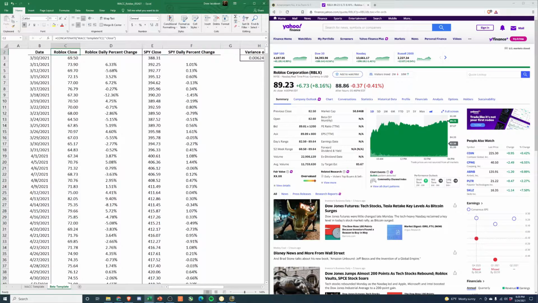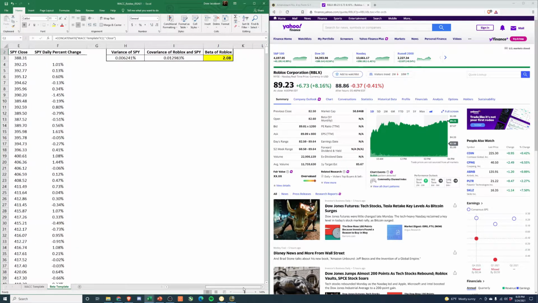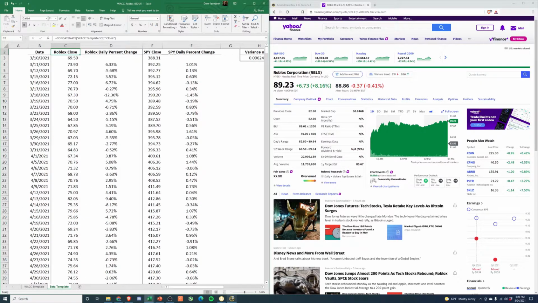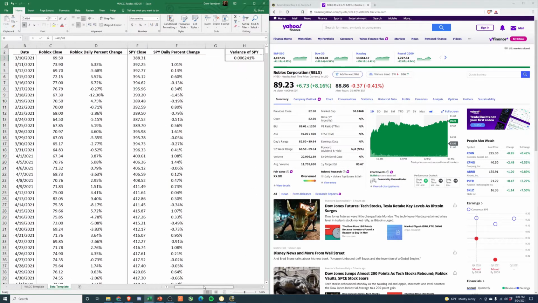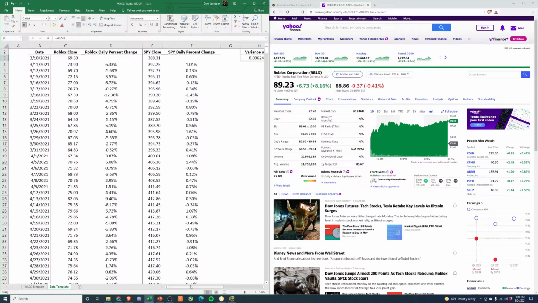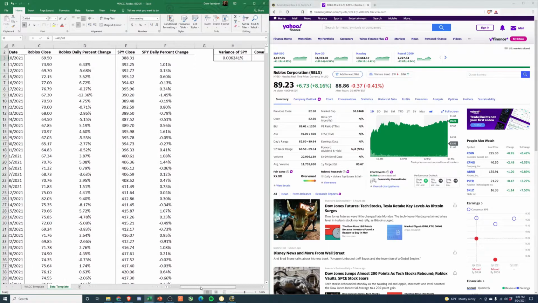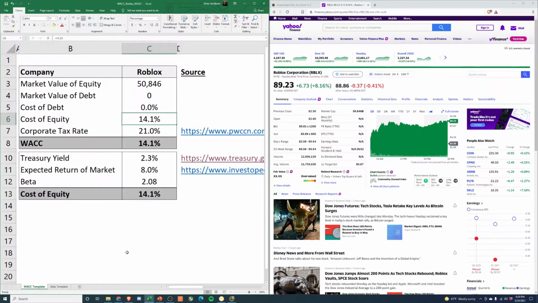So, right, they have a beta of 2. So they've been pretty volatile in comparison to the S&P while they've been an actively traded company. So this gets us a cost of equity of 14.1%. And then obviously, since they have no debt, that gets you a WACC of 14.1%.